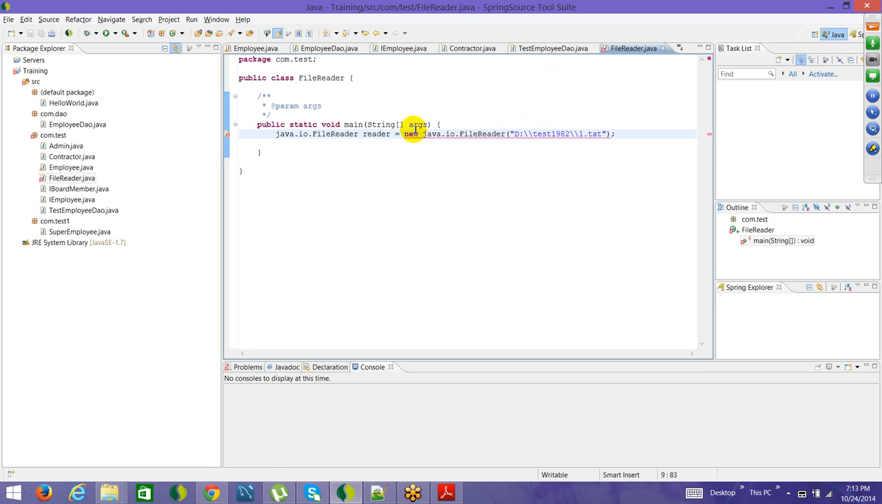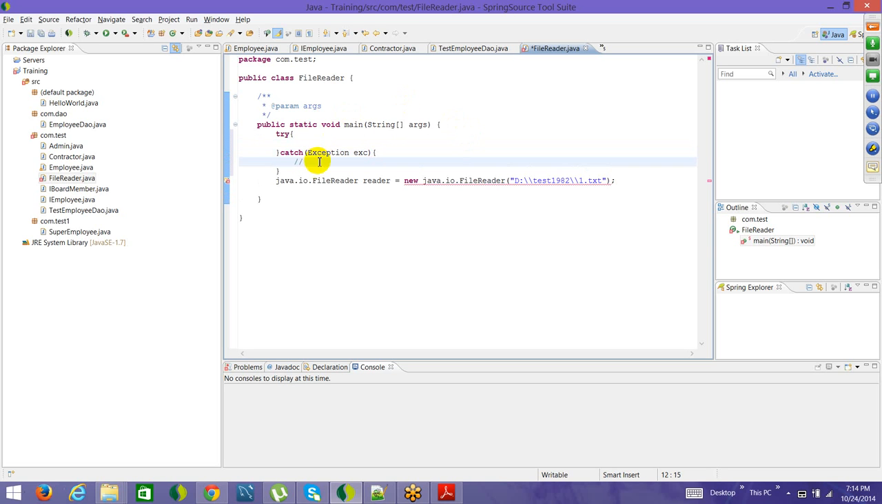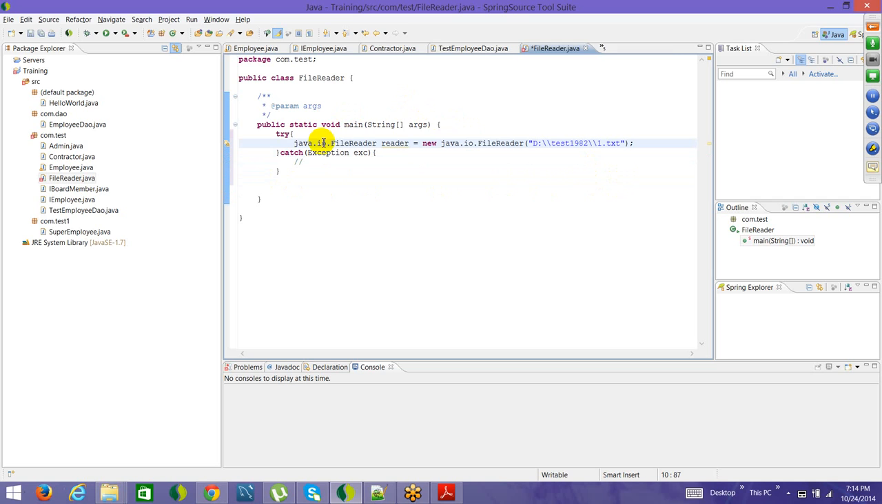Either you handle it in this particular program itself. How do we do that? We add a try catch block. So this is how we write it: try catch and then the name of the exception. So you have Exception exe. All right, now once you have this, you have to place this particular line inside the try block. So whatever is your code which can throw the exception, that has to go inside the try block, and then the catch block has to be there.